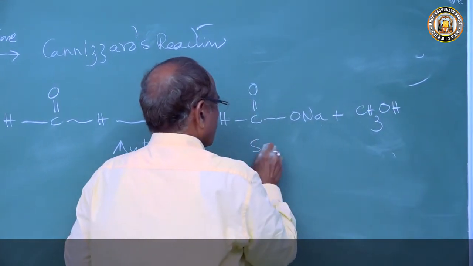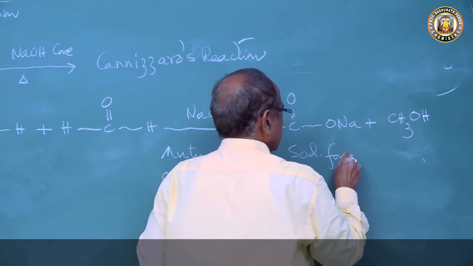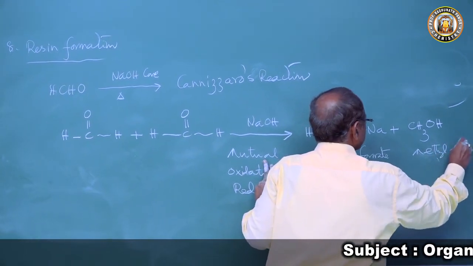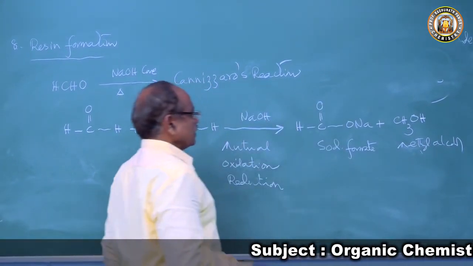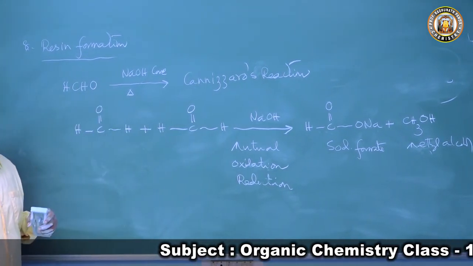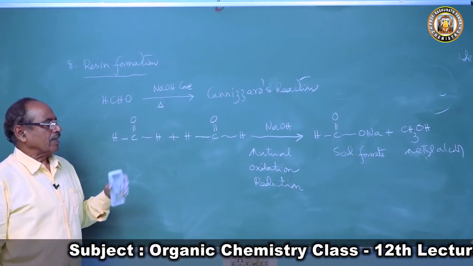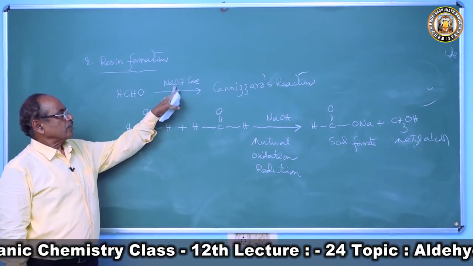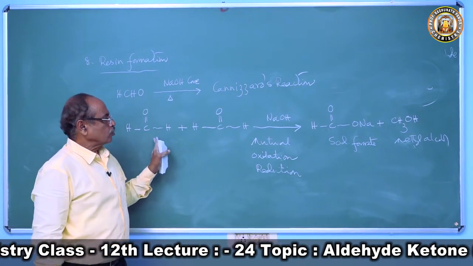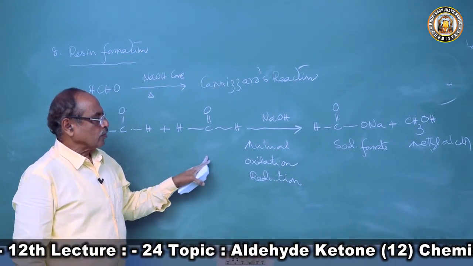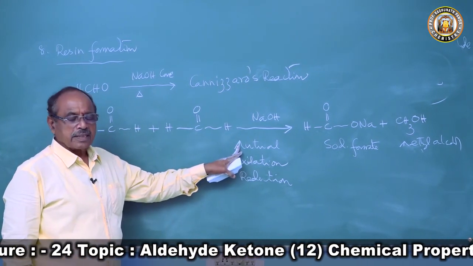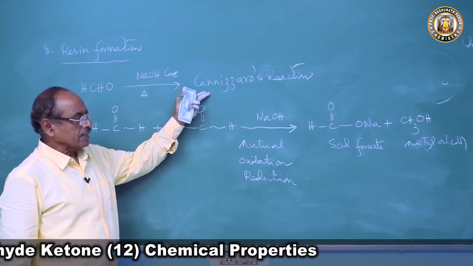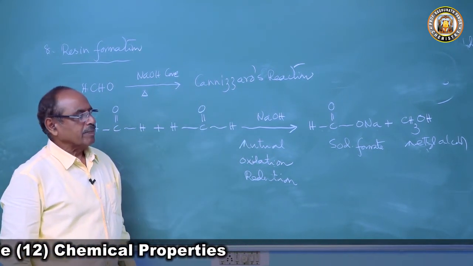So this is sodium formate and this is methyl alcohol. There is a difference between the formaldehyde and acetaldehyde reactions. Formaldehyde does not form resin, but when heated with concentrated sodium hydroxide, two molecules undergo mutual oxidation reduction, called the Cannizzaro reaction, to produce sodium formate and methyl alcohol.